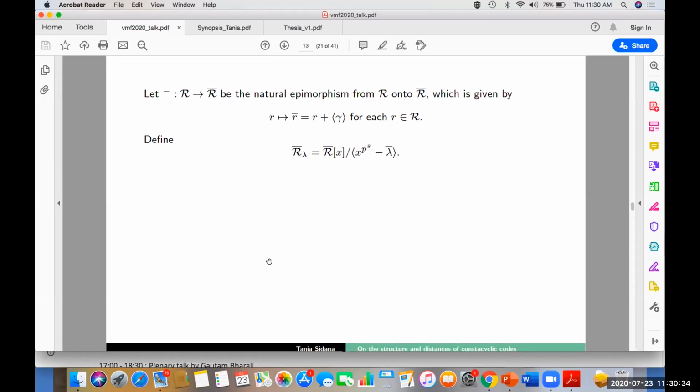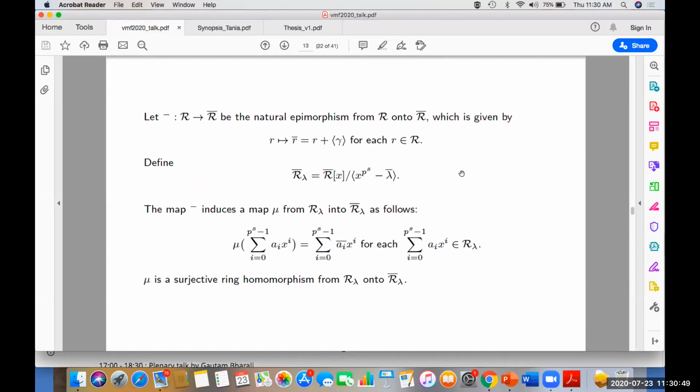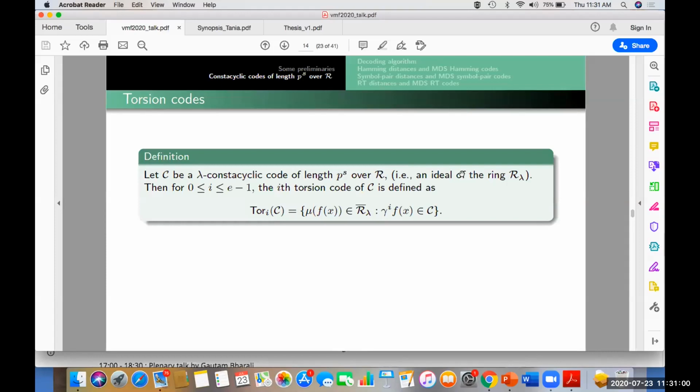For this, let bar be the natural epimorphism from R onto R bar, and let the ring R bar_lambda be the ring R bar[x] factored by x^(p^s) minus lambda bar. Using the natural epimorphism, we can define a map mu from R_lambda to R bar_lambda as follows. And this map is also a surjective ring homomorphism from R_lambda onto R bar_lambda. Now we will define a torsion code of a lambda-constacyclic code. The i-th torsion code of a lambda-constacyclic code is defined as the mu images of all those polynomials such that gamma^i times the polynomial is in the code.